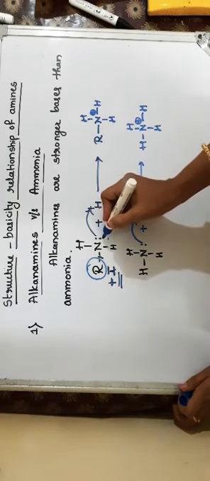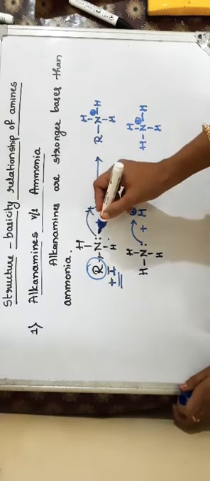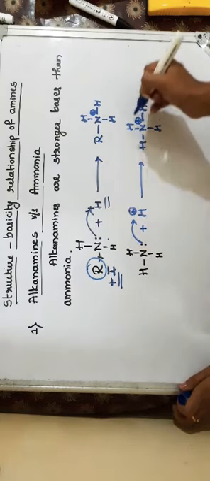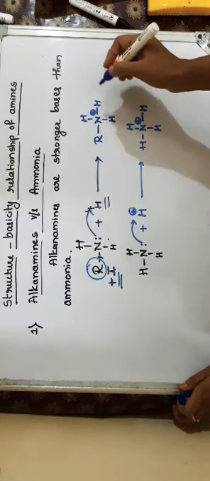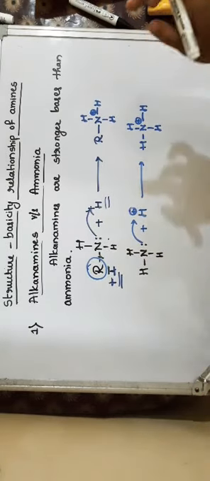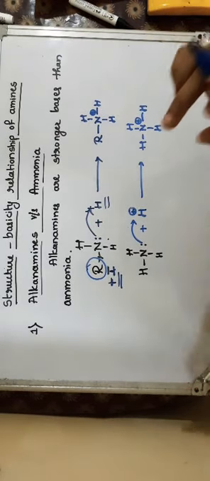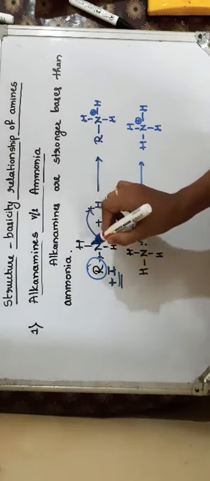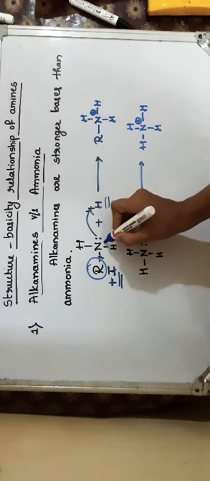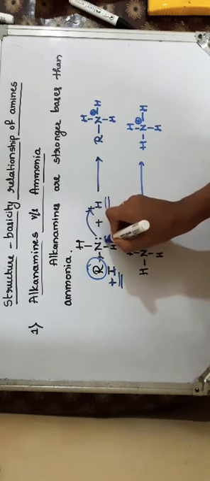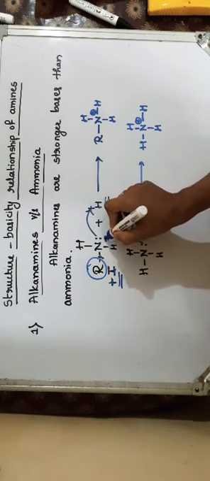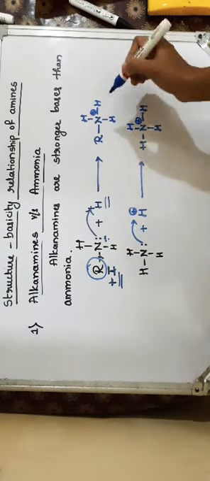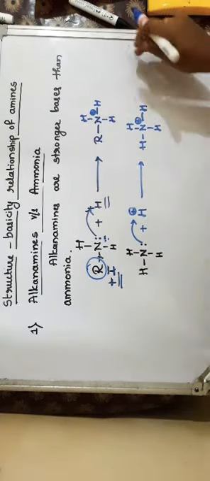That makes nitrogen give its electron very easily to the proton, and it forms a bond. So this is how alkanamines are stronger bases than ammonia. I repeat, as alkyl groups are electron donating in nature, electron density on nitrogen increases, and that makes it donate the lone pair of electrons more easily, and that's why it is more basic in nature.